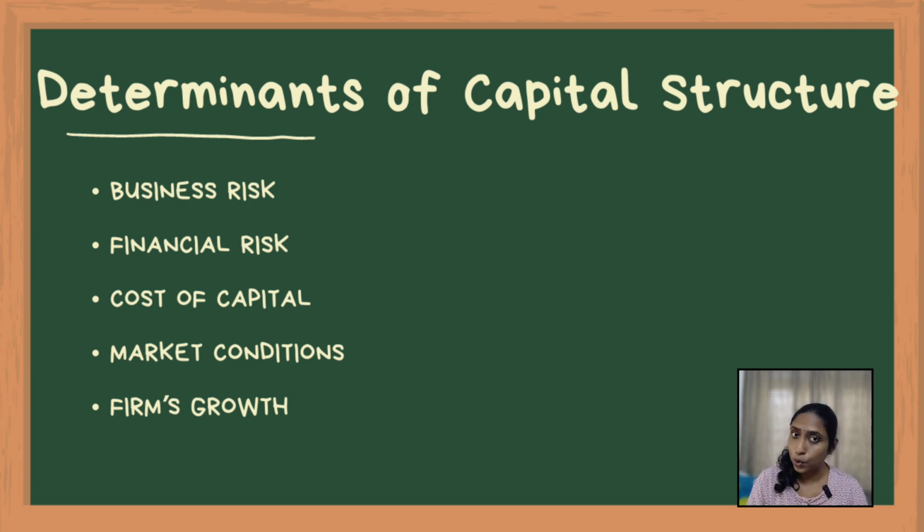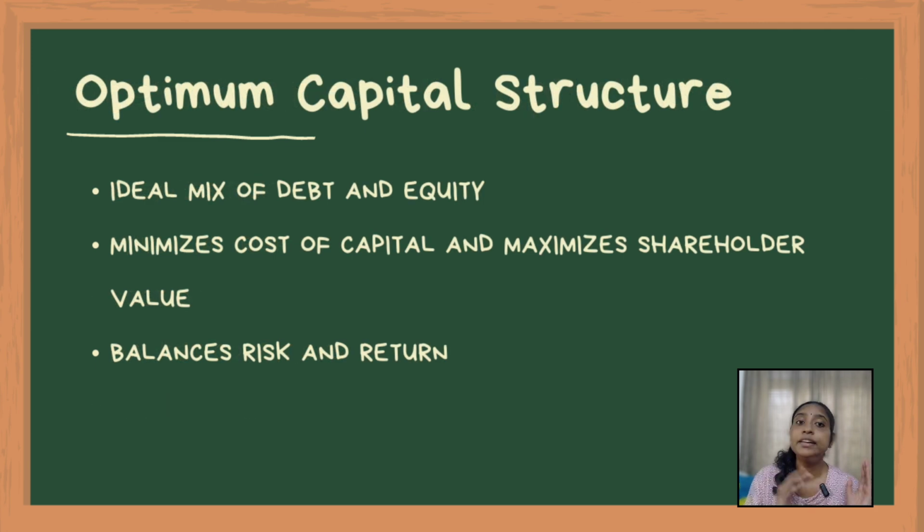Now, the third one is cost of capital. Firms must consider the cost of different capital sources when determining the best mix. The fourth one is market conditions. External factors like economic conditions and market interest rates play a significant role in shaping the firm's capital structure. Firm's growth is the fifth one. Firms with expansion plans or high funding needs may rely more on debt to fuel their growth, provided the benefits outweigh the risks. Let's move on to the concept of optimum capital structure.